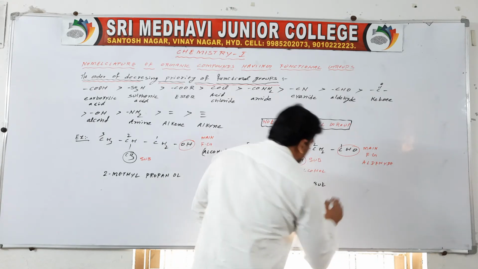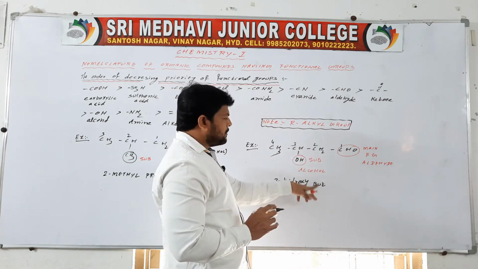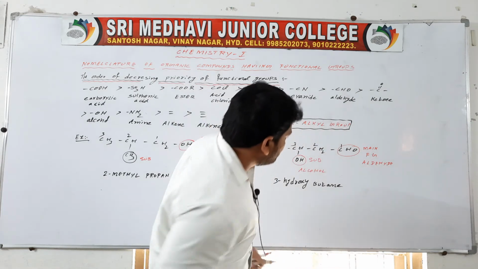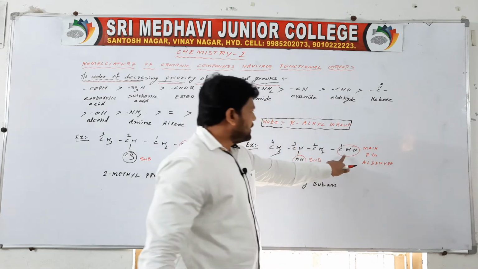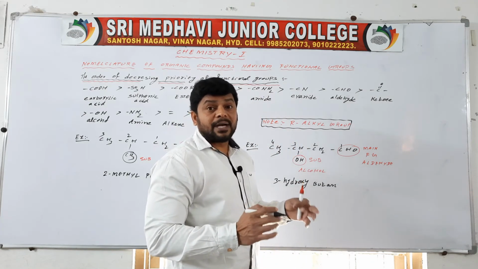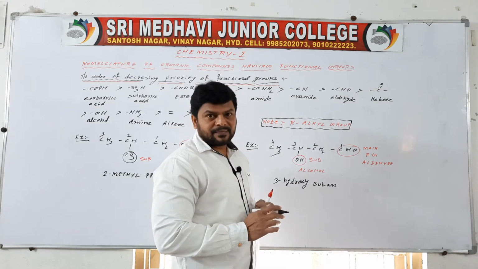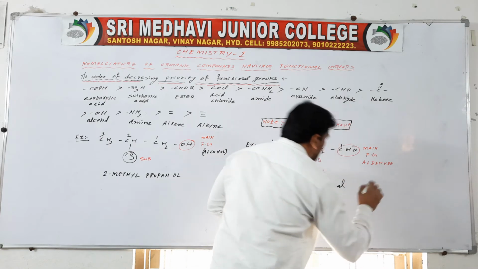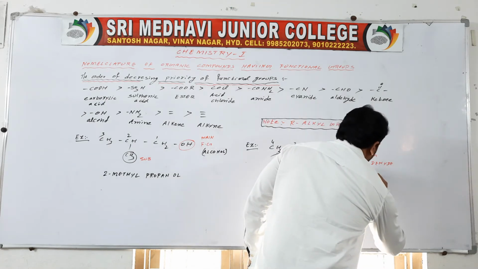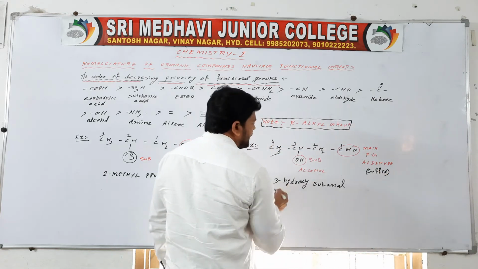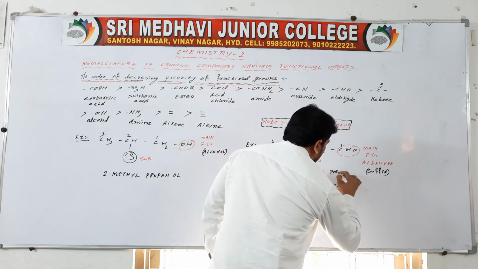But. 4 means butane. In the place of e, this having aldehyde. Aldehyde means we have to write al in suffix. So butanal is the suffix, and 3-hydroxy is the prefix.